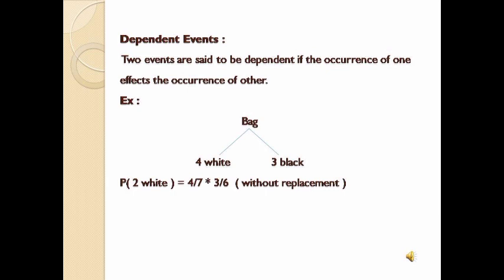What is event 1? Event 1 is choosing a white ball in the first draw, and event 2 is choosing a white ball in the second draw. So when event 1 has occurred, there is a change in event 2. As we have chosen one ball, the number of balls has been reduced. That means when event 1 occurs, there is an effect on event 2. These types of events are called dependent events.